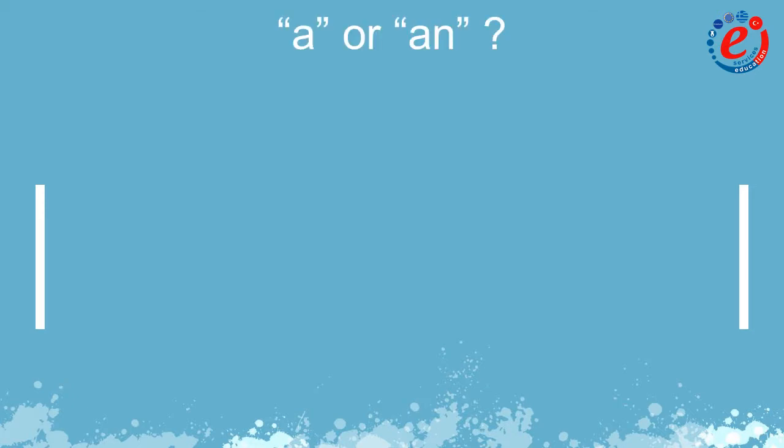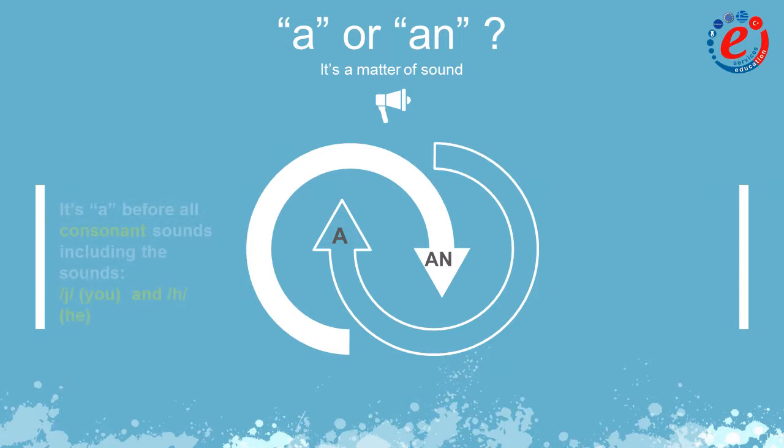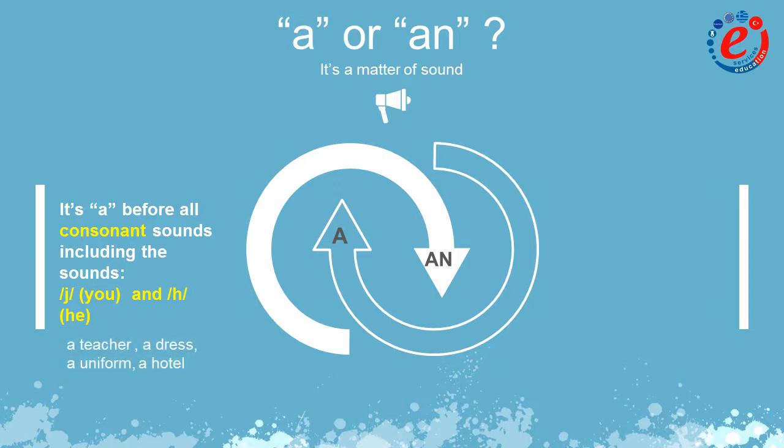Now, let's look at when the indefinite article a becomes an. This is a matter of sound. What we mean is that the article a is used before words which begin with a consonant sound, including the sounds y and h, even if the first letter of the word isn't a consonant. Let's clear this out. We say, a teacher begins with a T, which is a consonant. A dress begins with a D, which also is a consonant. Whereas a uniform, although the first letter is a vowel, sounds like a consonant. And of course, we have the last example, a hotel.